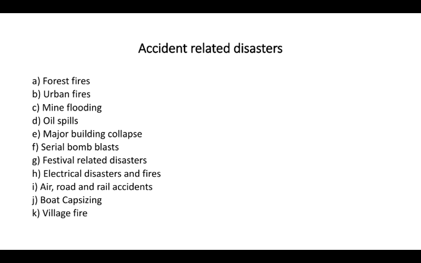Accident related disasters as forest fires, urban fires, mine flooding, oil spills, major building collapse, serial bomb blast, festive related disasters, electrical disasters and fires, air, road and rail accidents, boat capsizing and village fire.